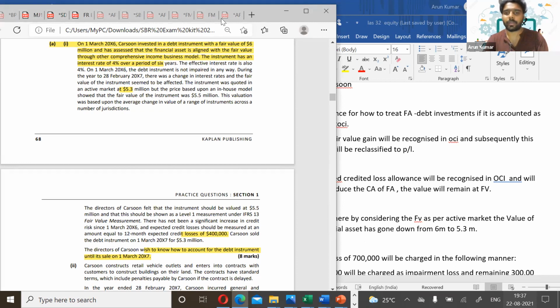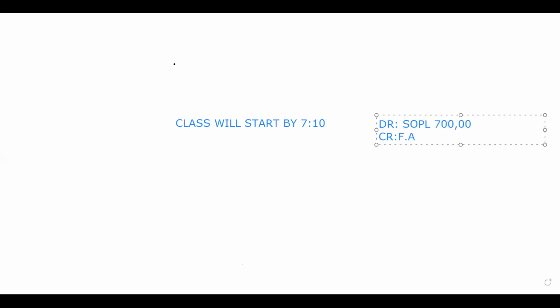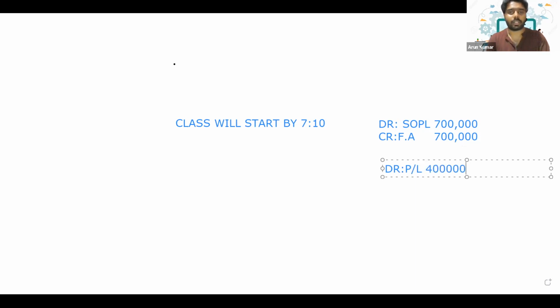It will be debit SOPL. Yes, SOPL, and credit the financial asset. The asset value has gone down, right? By how much? 700,000. No. And they have already recognized an allowance. So how will you recognize the allowance in the FVTOCI model? It is debit to P&L. How much? 400,000, and credit OCI, because we have said that the loss allowance will be recognized in OCI.